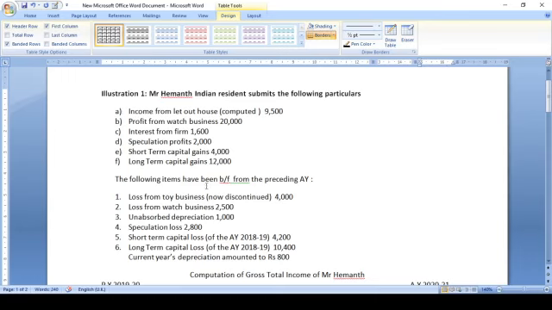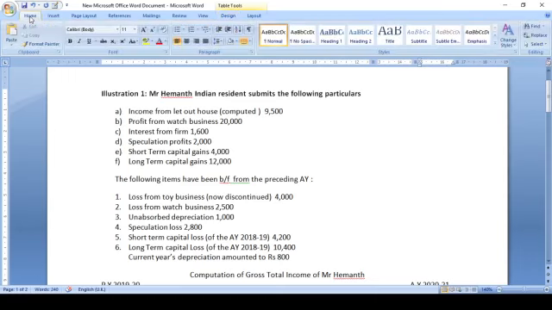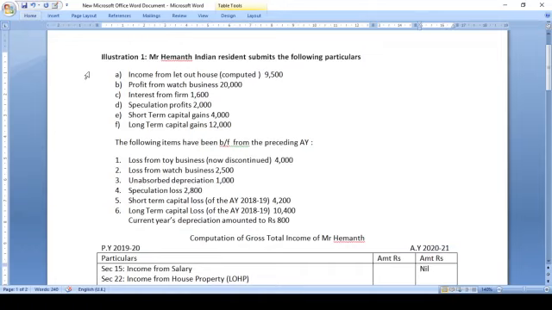Hello everybody. In this video I'm going to explain a problem on set off and carry forward of losses. The problem goes like this. Illustration 1. Mr. Hemanth, Indian resident, submits the following particulars. Name of this is Mr. Hemanth, and he has furnished the information.